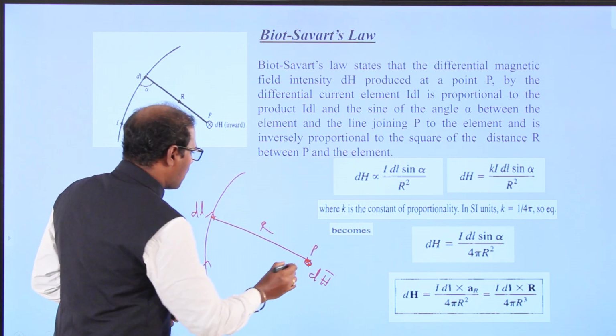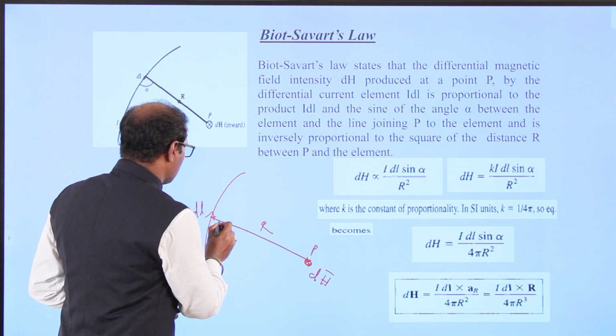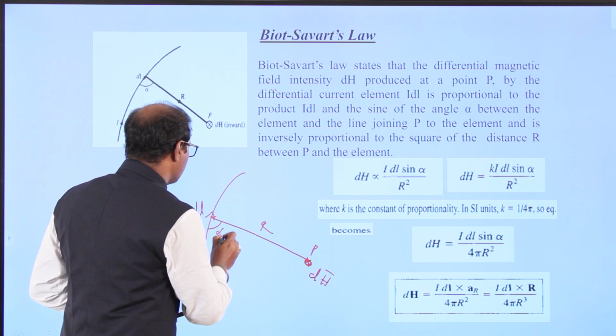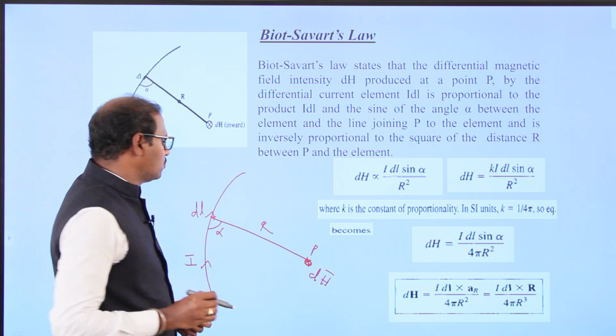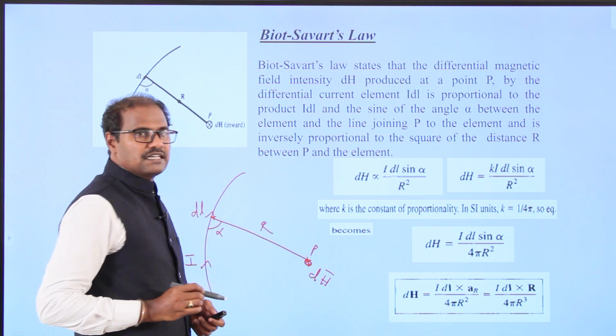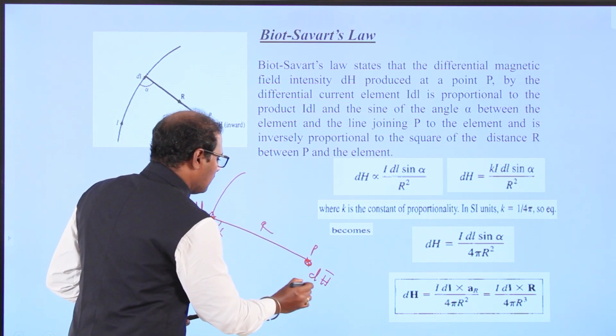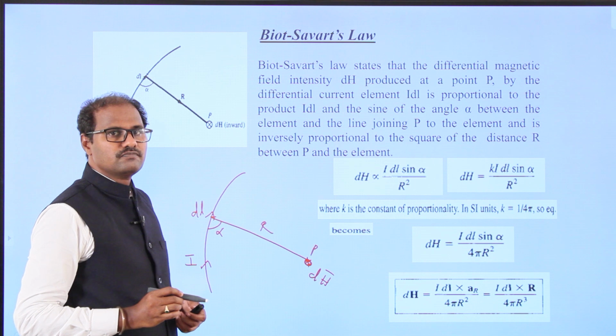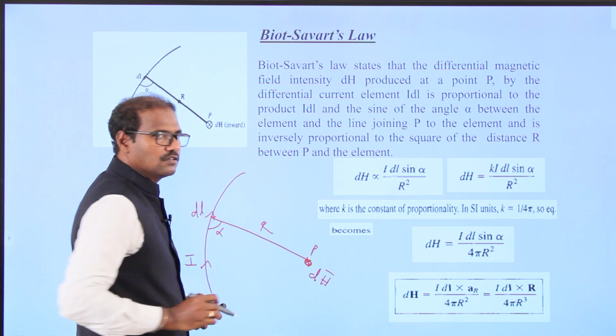The angle between the point P and the distance r gives the sine of the angle alpha.